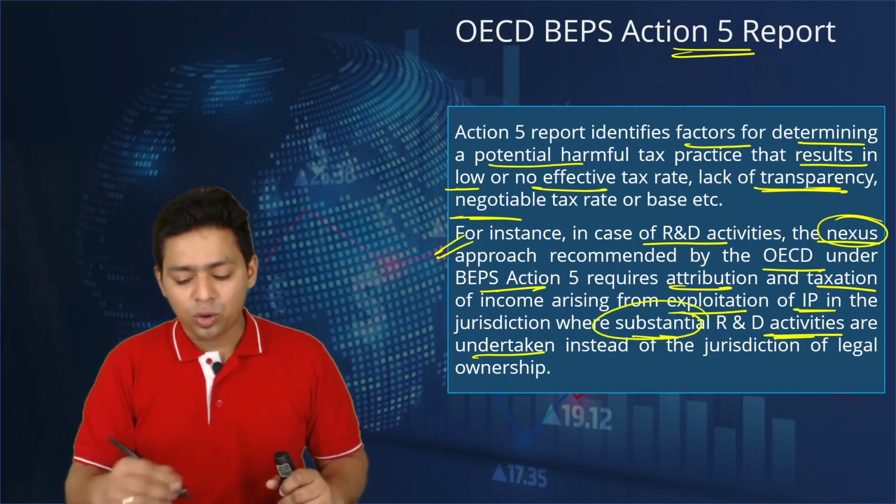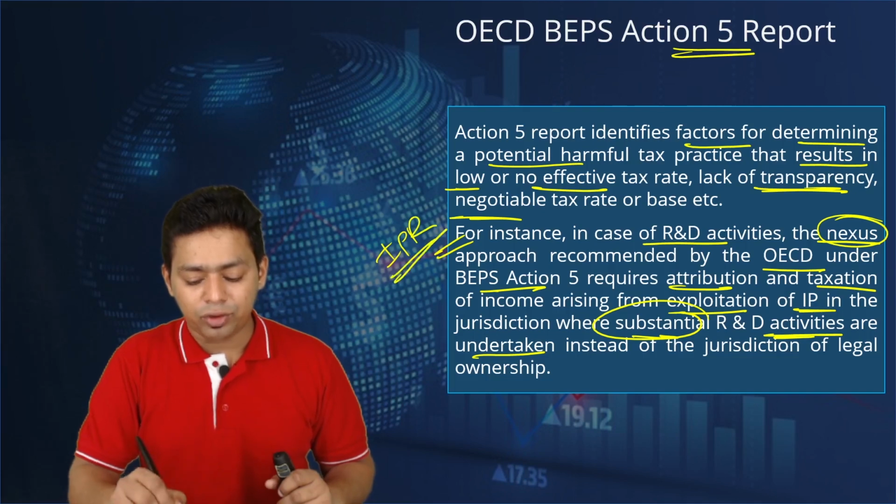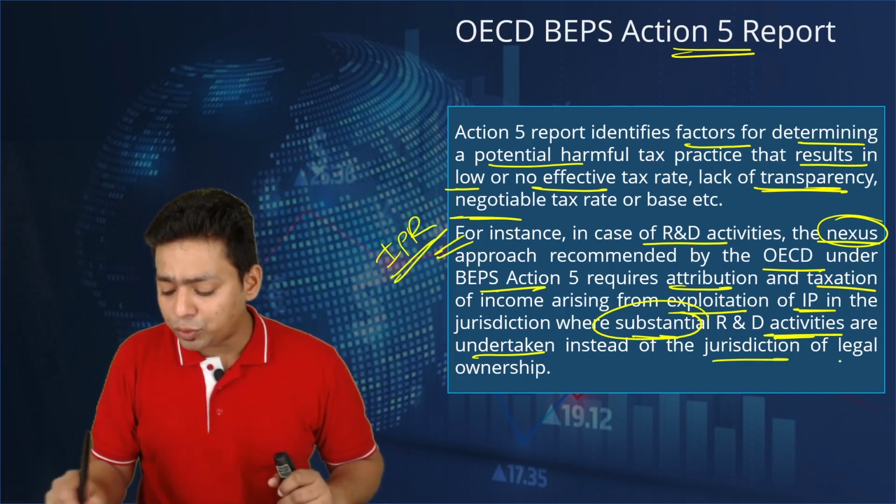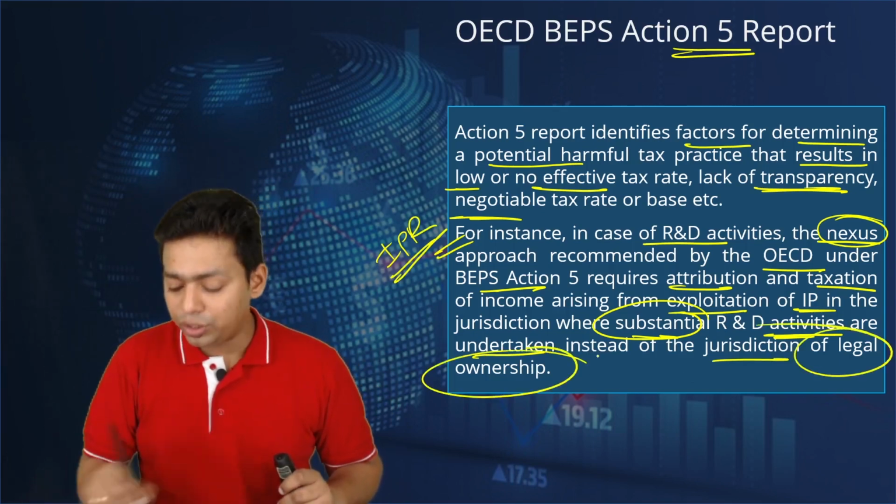Substantial. So they are saying your IPR should be registered in the country where you have done the substantial activities, instead of the jurisdiction of legal ownership.